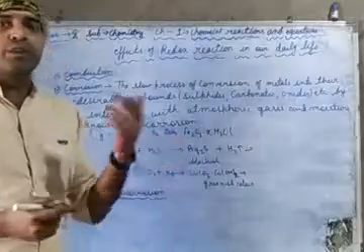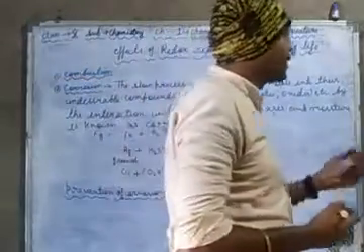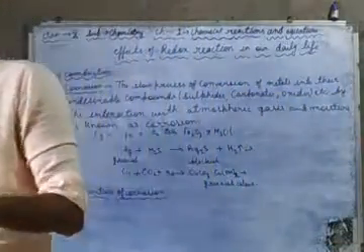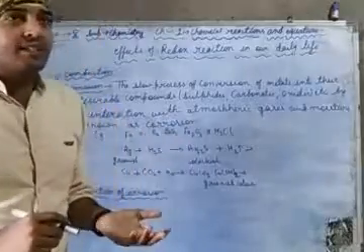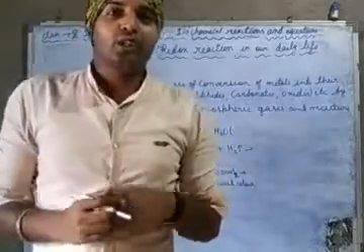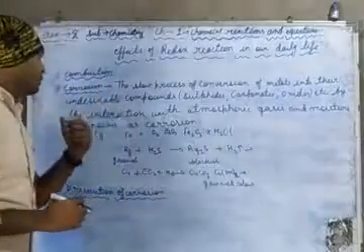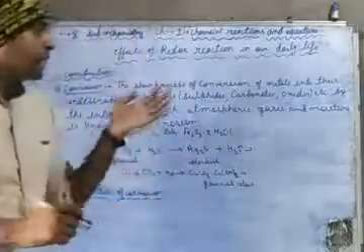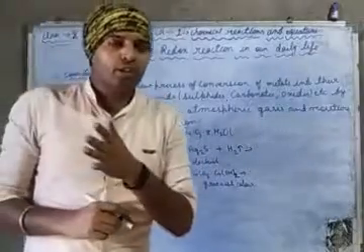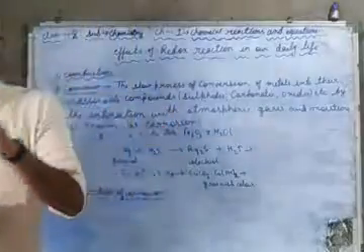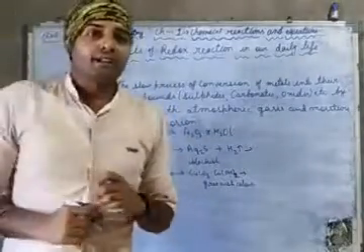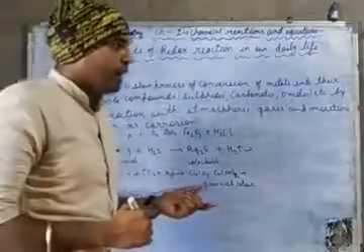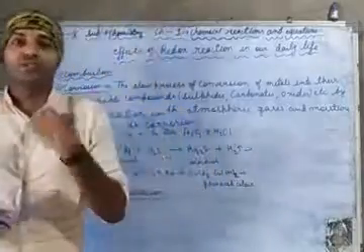You have observed in your home that your iron gate becomes corroded, and your car bodies, which are made of iron, also become corroded. Iron bridges, you can say iron tracks. So these are the examples of corrosion, or the corroded layer. It means the metal reacts with the atmospheric gases or water to form a layer over the metal. In some cases corrosion is harmful, and in some cases corrosion is useful to us.